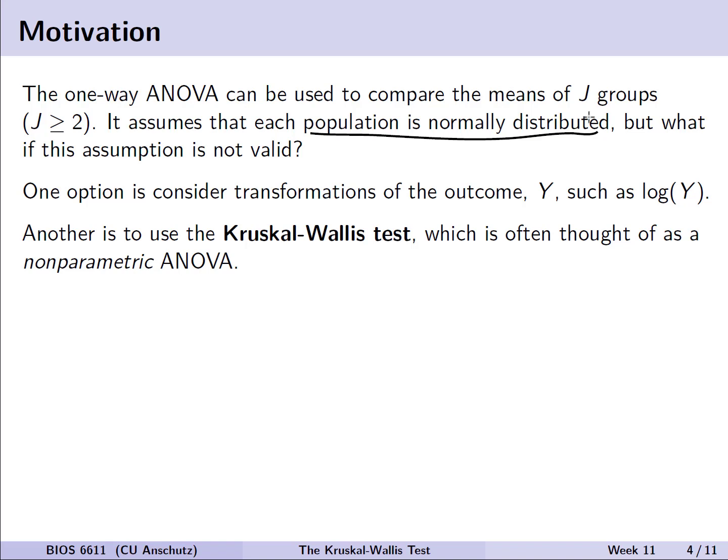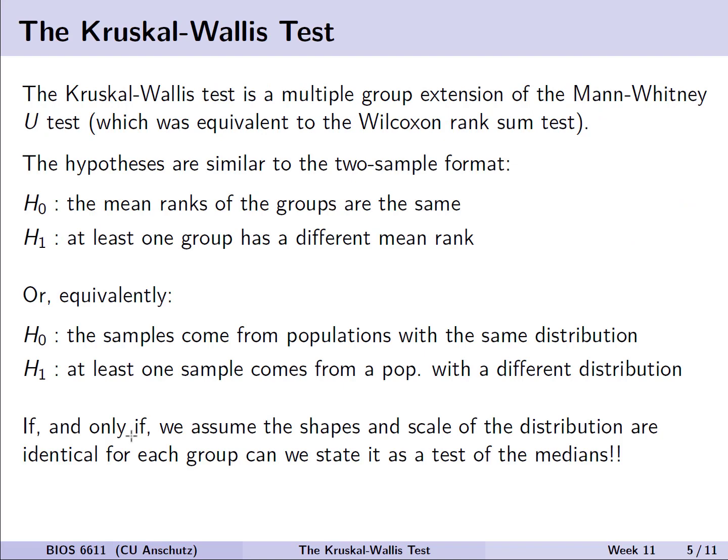Another approach, though, is to drop these distributional assumptions and use a nonparametric approach, such as the Kruskal-Wallis test, which is commonly known as a nonparametric ANOVA. Like our previously discussed nonparametric tests for two groups, the Wilcoxon rank sum or the equivalent Mann-Whitney U test, the Kruskal-Wallis test is just an extension of that Mann-Whitney U test approach to multiple groups, or more than two. And the hypotheses follow along in a very similar way.